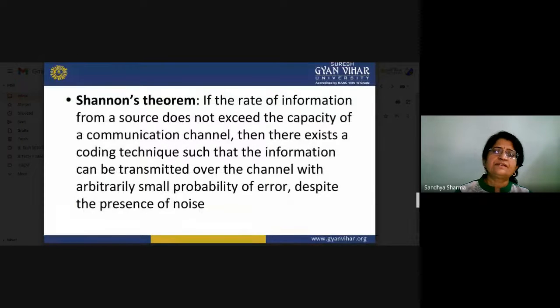Now let us see Shannon's theorem. What is the statement of Shannon's theorem?